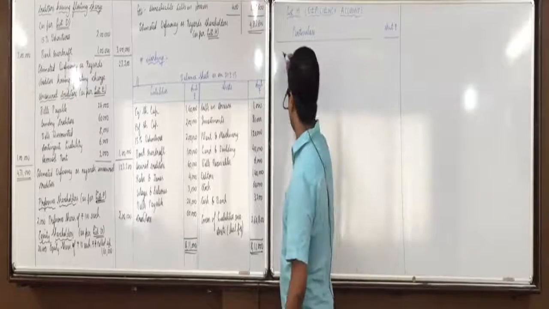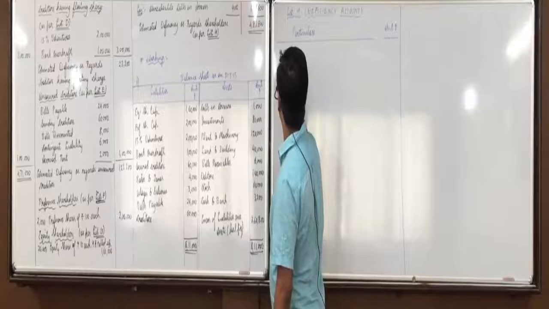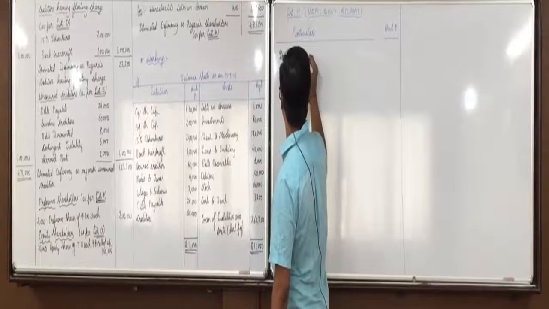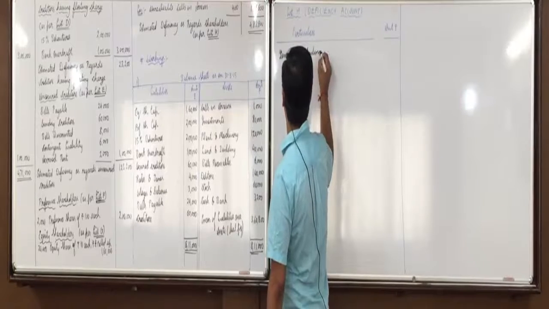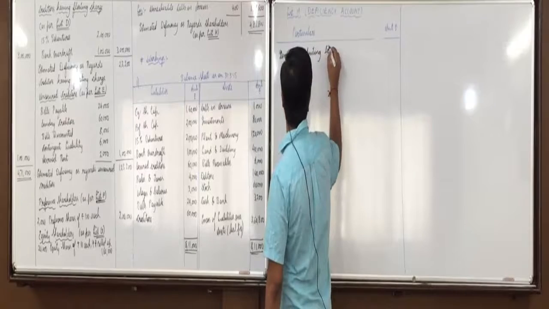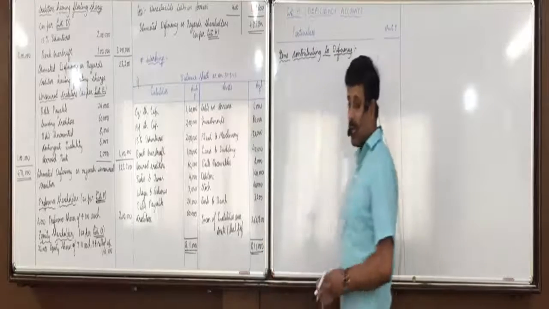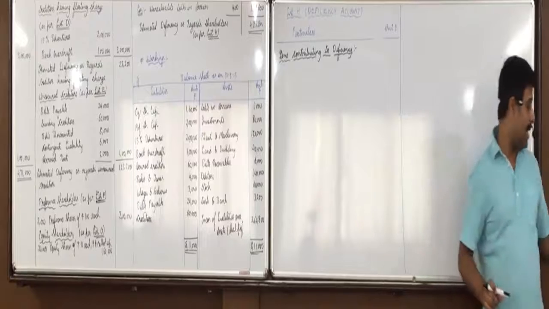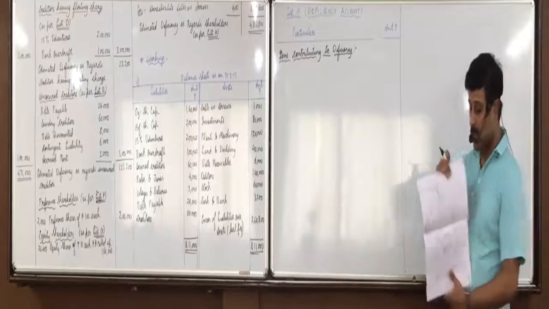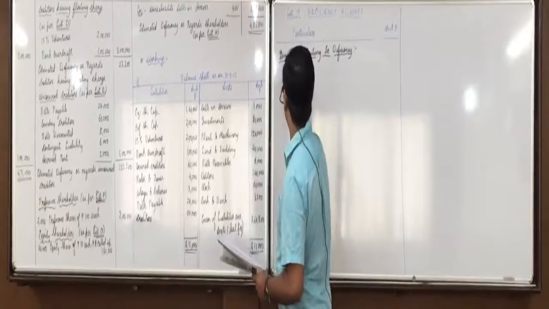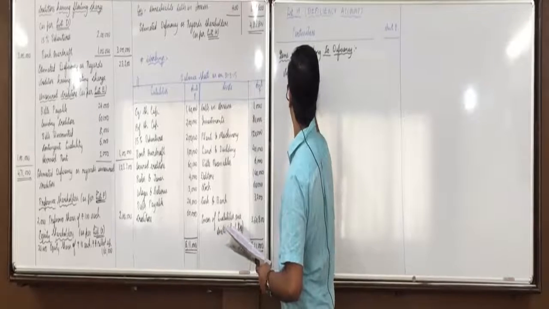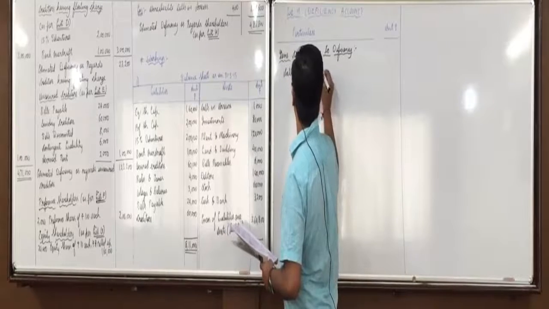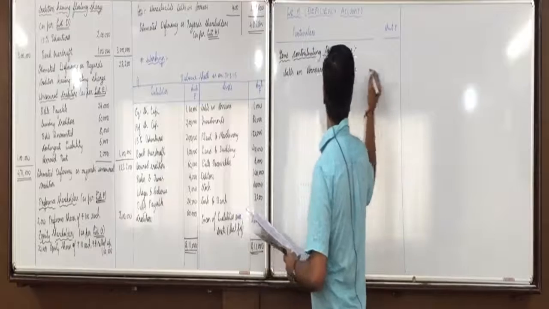So you write it as items contributing to deficiency. You will add items contributing to deficiency, all the items marked as D from the beginning. So calls in arrears unrealizable 400.